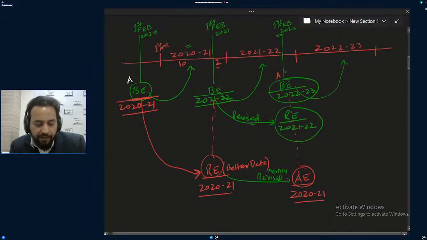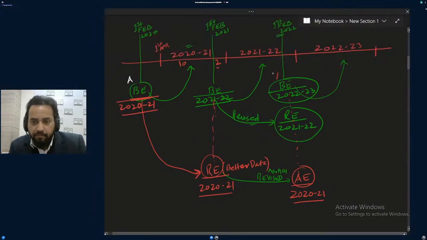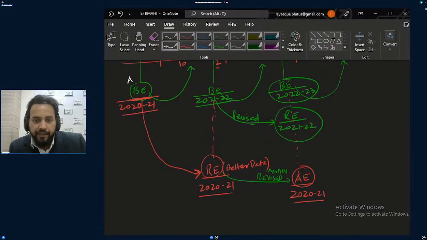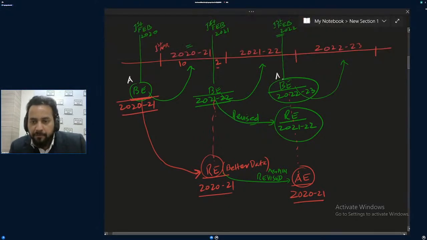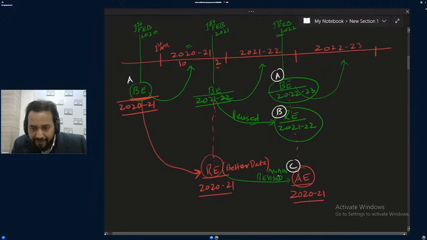What are these 3 data? A, B, and C. These 3 data you will get in the budget which is presented: the budget estimate, the revised estimate, and the actual estimate. When it was revised again, it was called the actual estimate. So when you get this document, you will get three estimations.